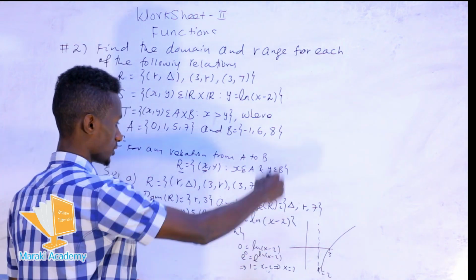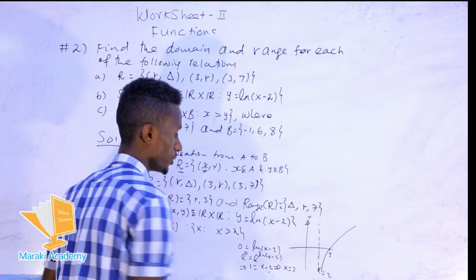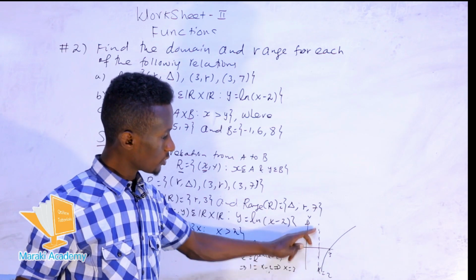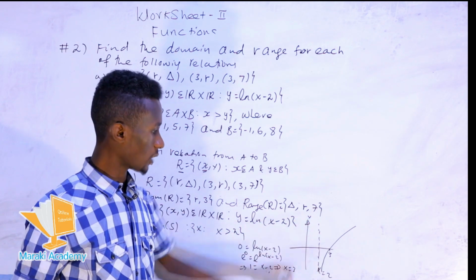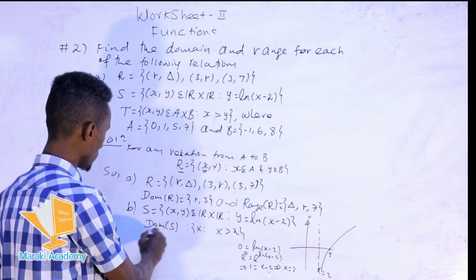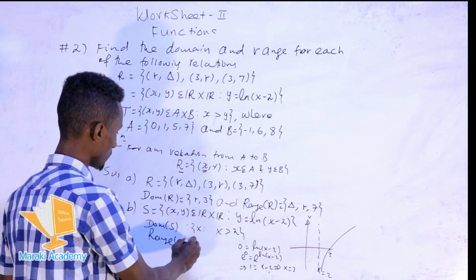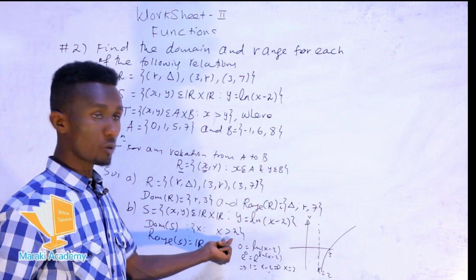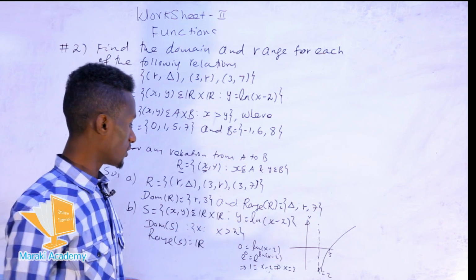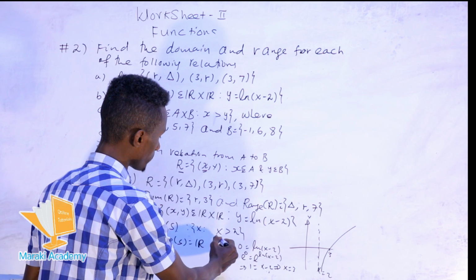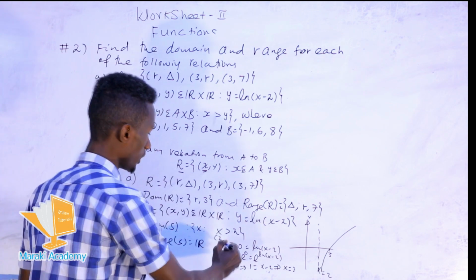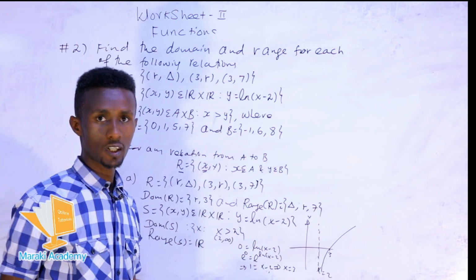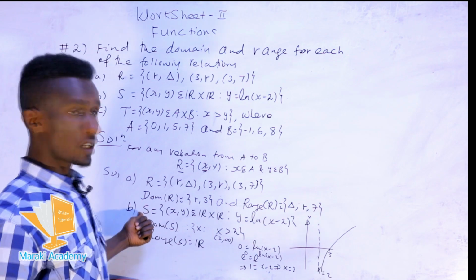The range depends on this line. The range is the set of y values, the second coordinates. So the y values touch every point at y. Therefore the range of this is all real numbers. The domain is x greater than 2, which means from 2, not touching 2, up to infinity. This is the domain and the range of the relation S.